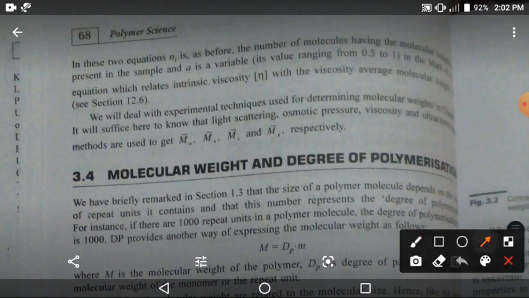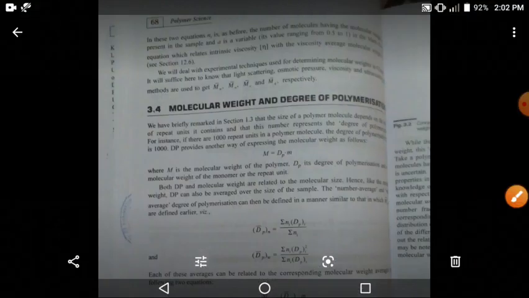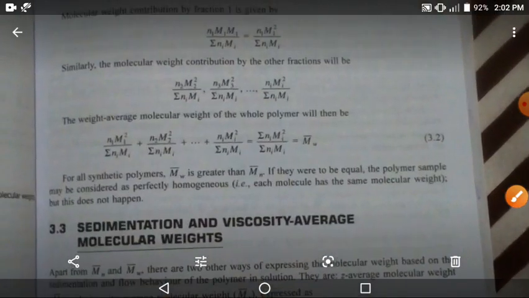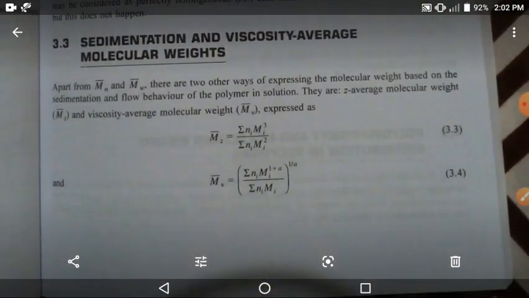The first one is weight average molecular weight, number average molecular weight, viscosity average molecular weight, and Z average molecular weight, respectively. Simply this is the sedimentation and viscosity average molecular weight part.